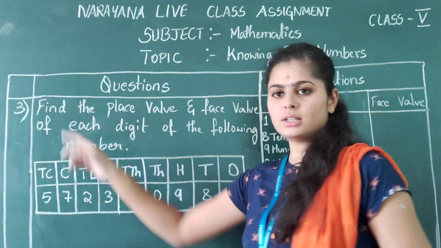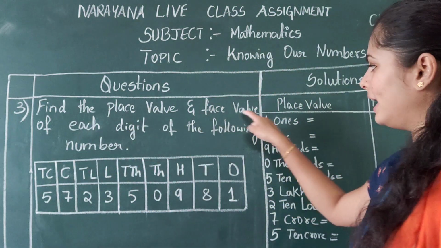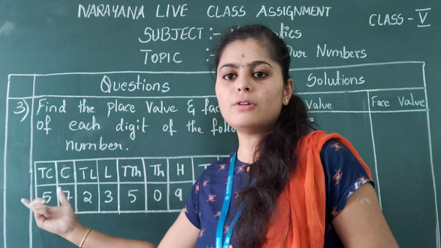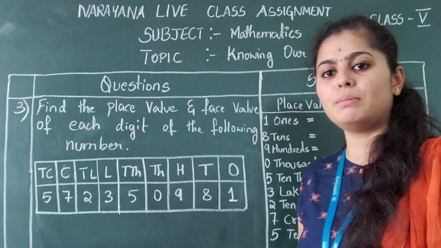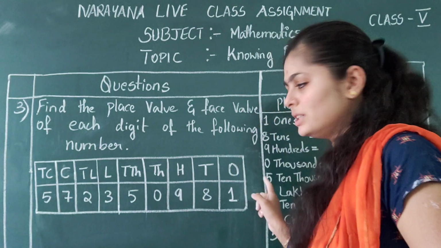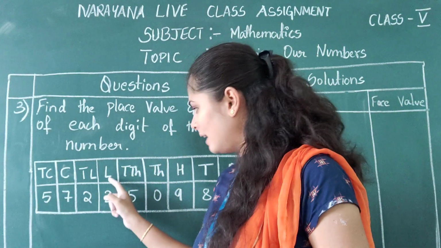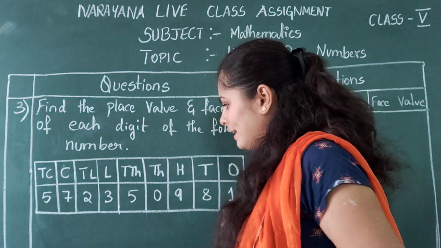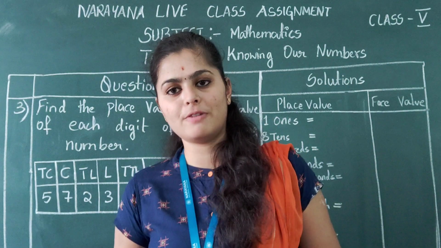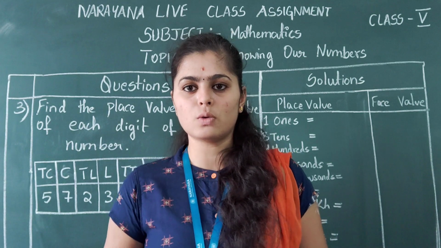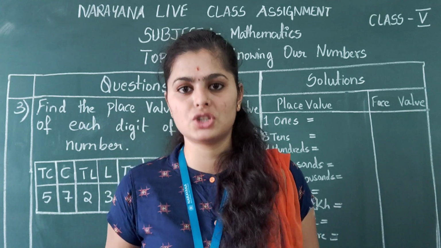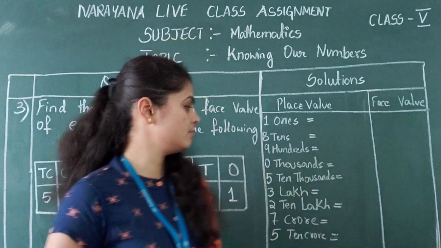The third question is, find the place value and face value of each digit of the following number. For the given number we have to find the place value as well as the face value. They have given ones, tens, 100, 1000, 10,000, lakh, 10 lakh, crore, 10 crore, and they have given the numbers. You already know that place value will change, but the face value will not change, right? So now we'll check that.